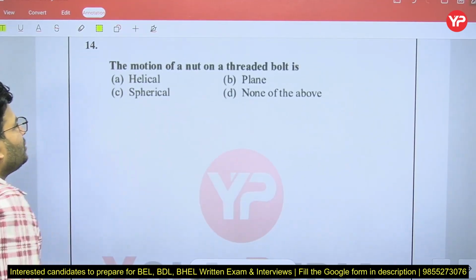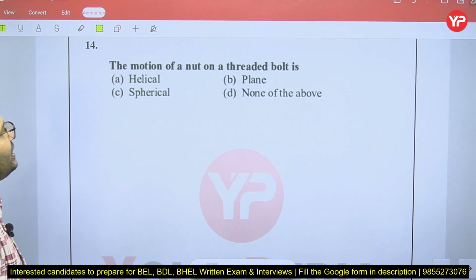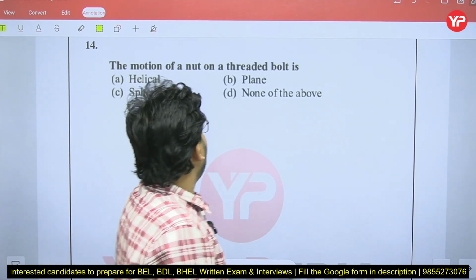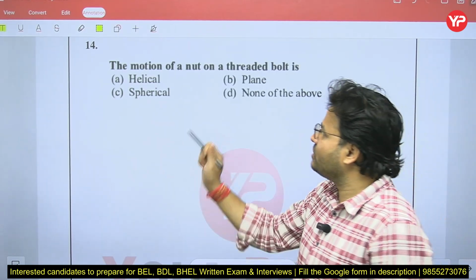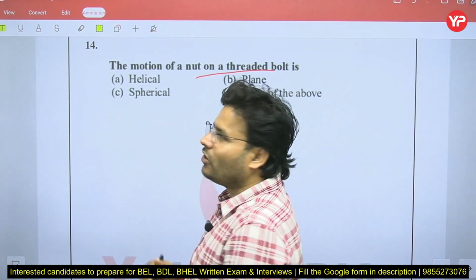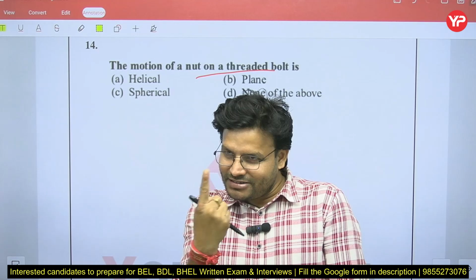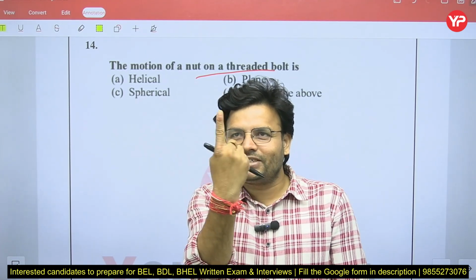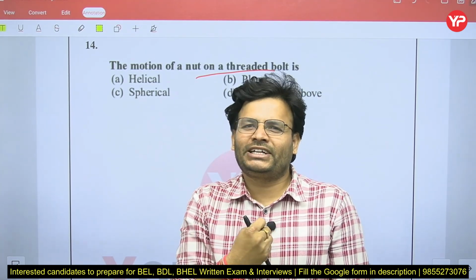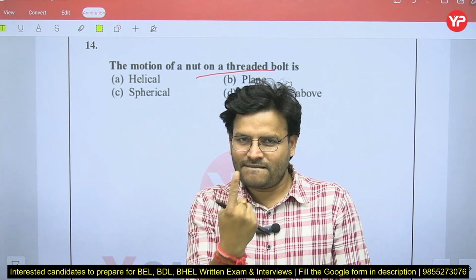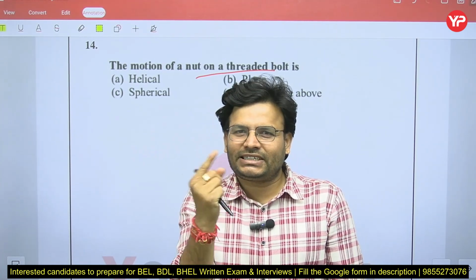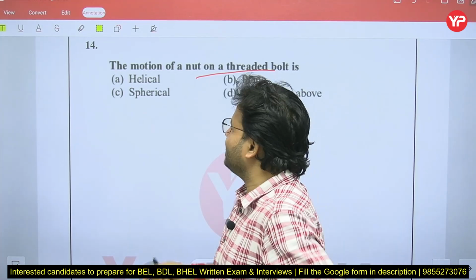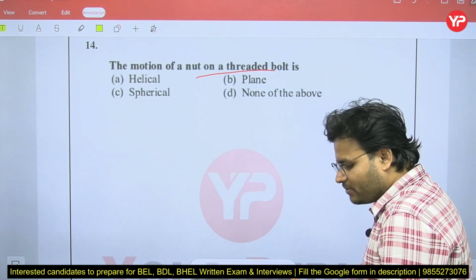That is the next question. The motion of the nut on a threaded bolt is helical, plane, spherical, or none of these. So what is the motion of the nut on the threaded bolt? Obviously it moves like that, right? That is helical. Are you getting it or not? Even the thread is a helical thread.